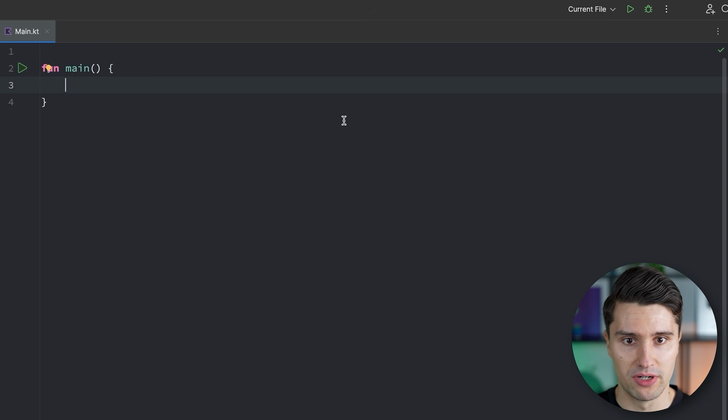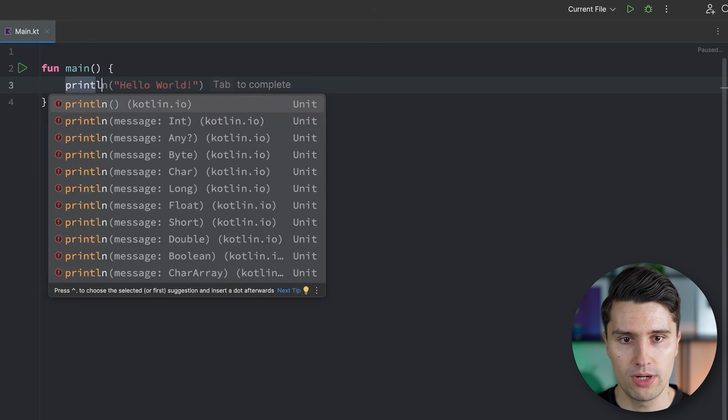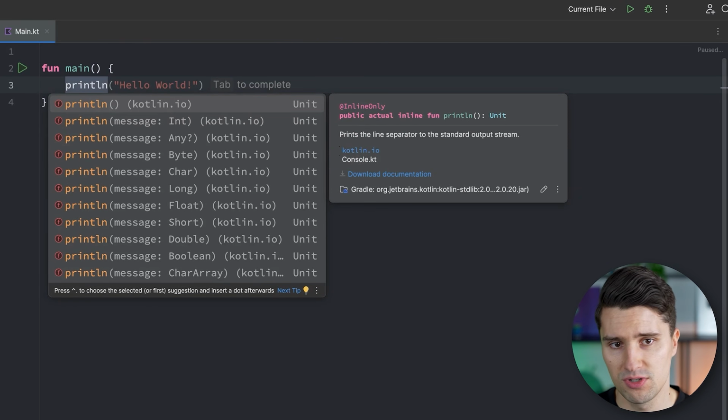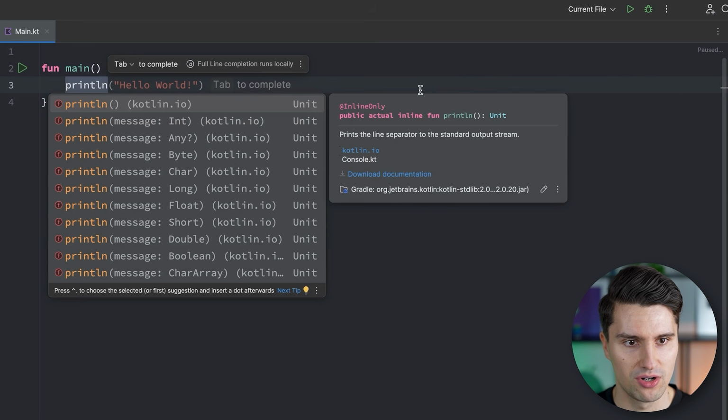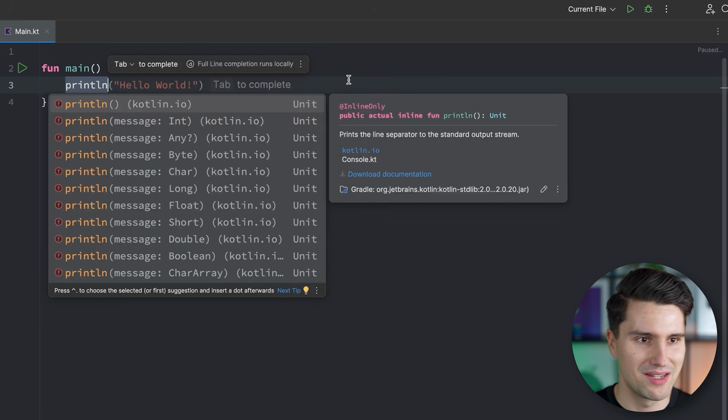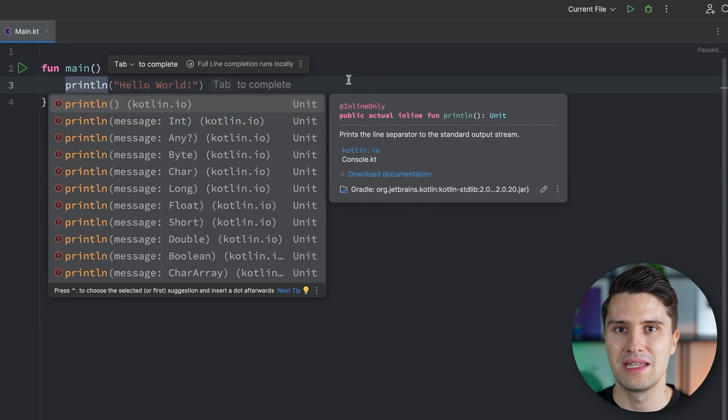And what we can now do here is we can call println. And you can see there's also AI auto-completion here enabled. Maybe that's not enabled by default for you, but you can enable this in the settings. But println is in the end just something that we can use in order to pass some kind of text here that gets printed to the console. So it's not going to get printed by your actual printer on paper, but in the console.